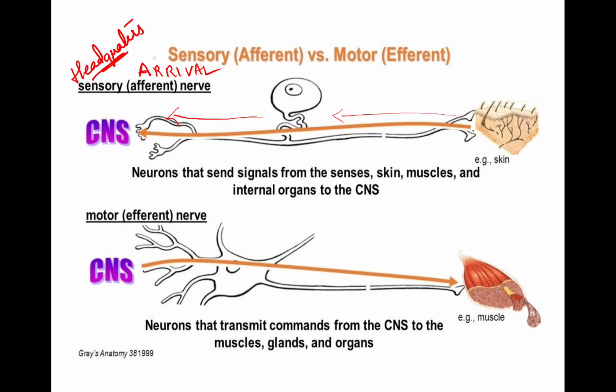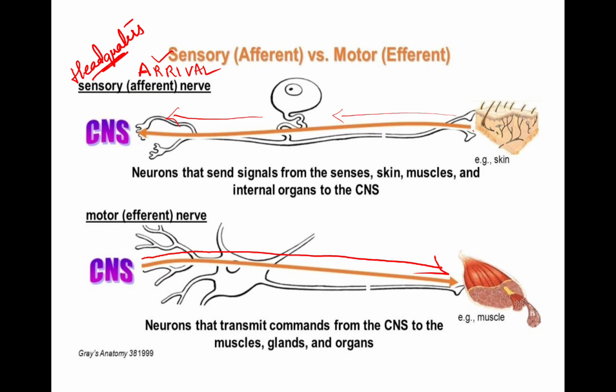Now what is happening here? Afferent is nothing but arrival to the CNS. Now efferent, which is the motor nerve. What is happening here? It takes the orders from the CNS, which is the brain or spinal cord. So for example, the brain says move your hand. This is the muscle here.